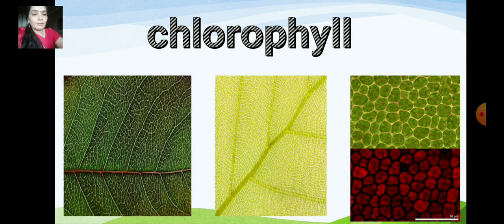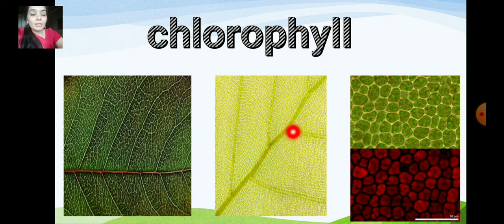Now let's see chlorophyll. So, what is chlorophyll? Chlorophyll absorbs the sunlight. Sunlight provides the energy for the plant to make its own food.